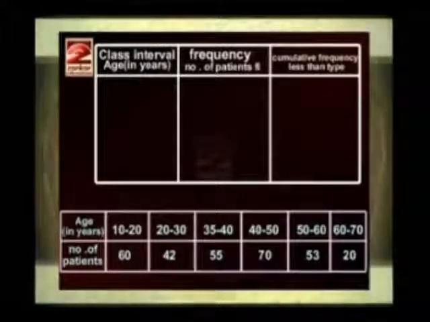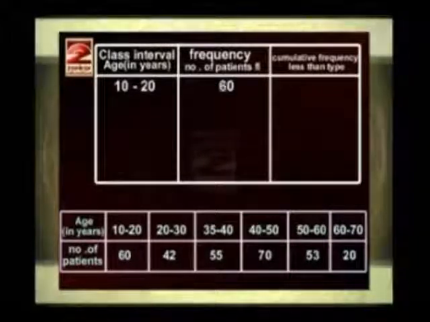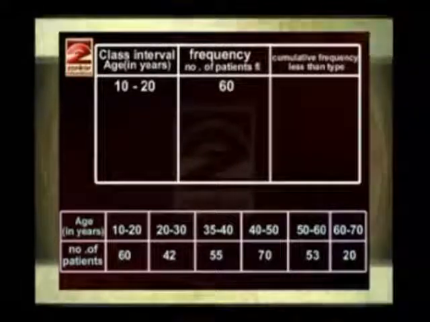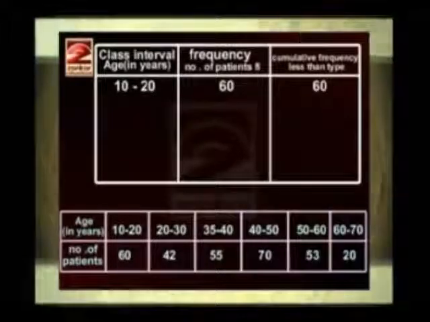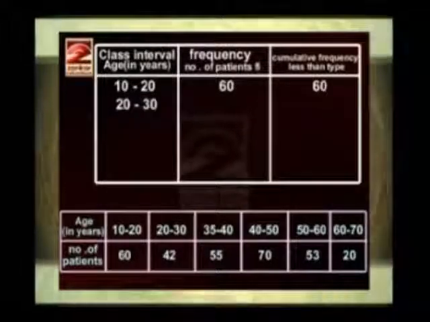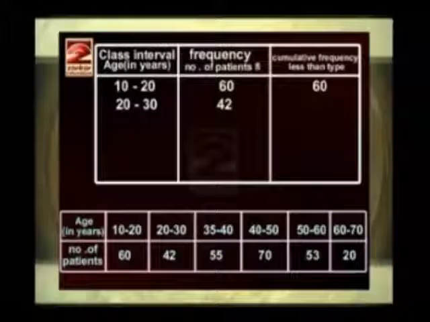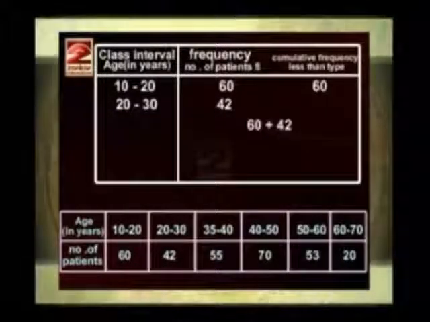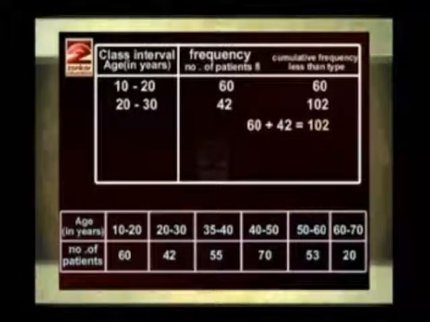The first class is 10 to 20, the frequency is 60 and the cumulative frequency is 60. Next is 20 to 30, Fi is 42 and cumulative frequency is 60 plus 42, that is 102.